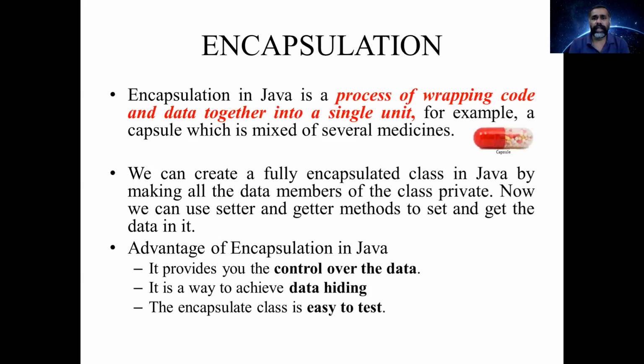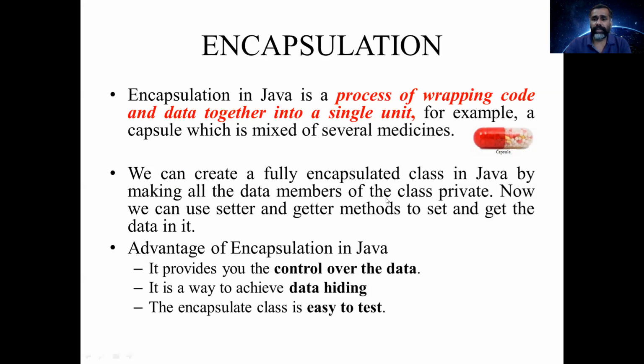And the next concept is encapsulation. Encapsulation in Java is a process of wrapping code and data together into a single unit. Otherwise, simply we can tell it as data hiding. For example, a capsule which is a mixture of several medicines. Here is an image of a capsule which is hidden with several medicines. So this is called hiding. In encapsulation, creating a class is an example for encapsulation. A class is an entity which is going to wrap the data variables and methods into a single unit. So class is an example for encapsulation.